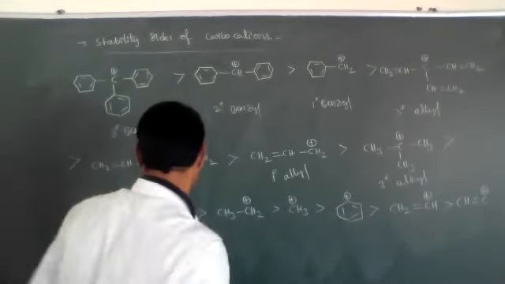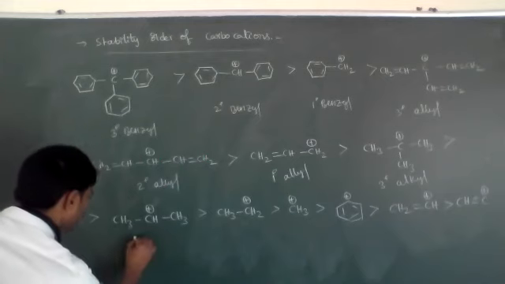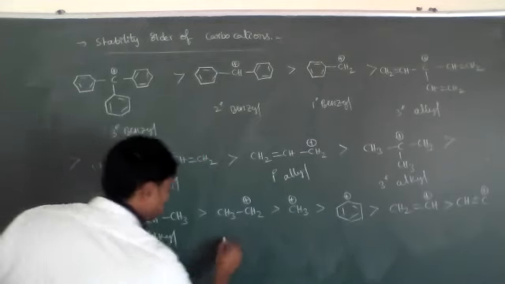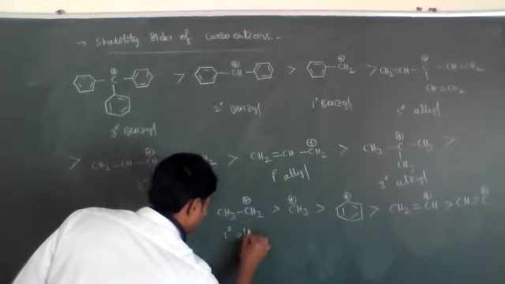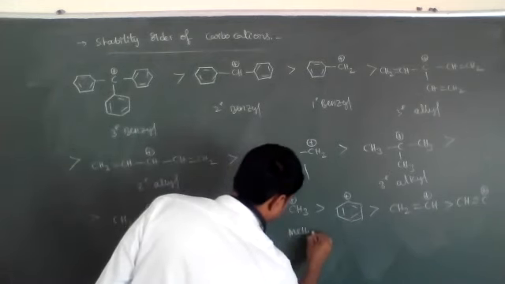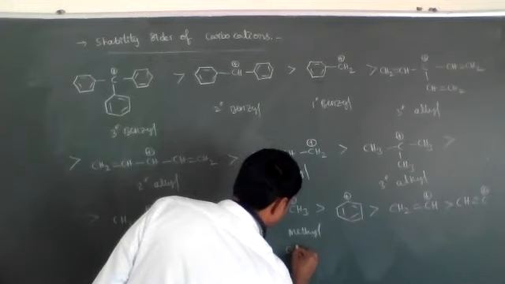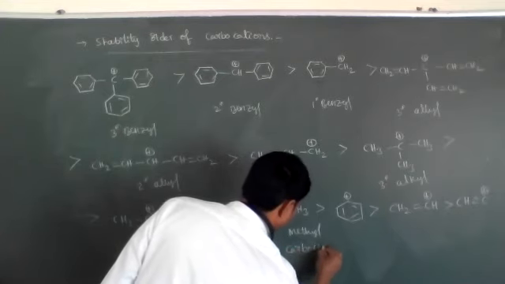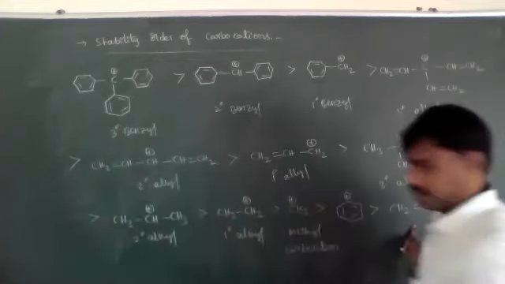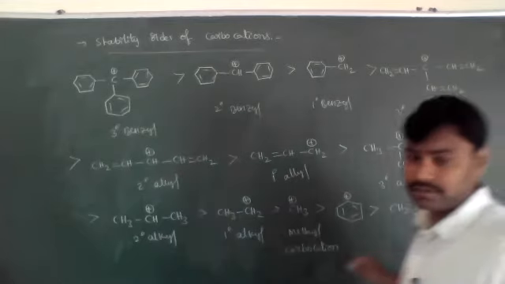Okay, students. This is secondary alkyl, this is primary alkyl, this is methyl carbocation, and these are phenyl, vinyl and allyl.